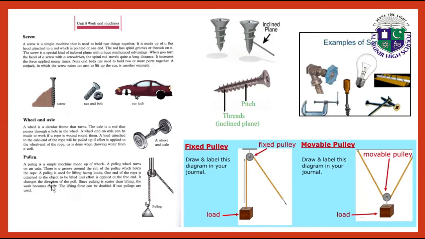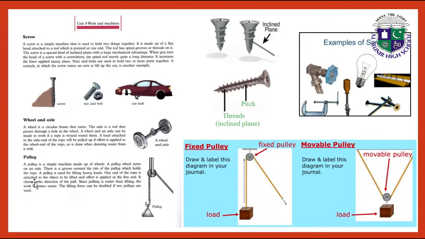Pulley. A pulley is a simple machine made up of wheels. A pulley wheel turns on an axle. There is a groove around the rim of the pulley, as shown in this picture, which holds the rope. A pulley is used for lifting heavy loads.